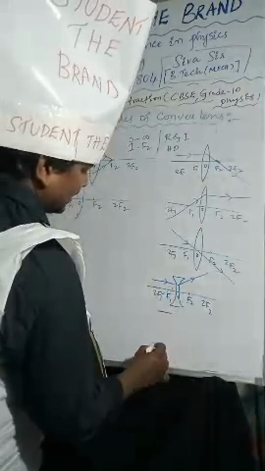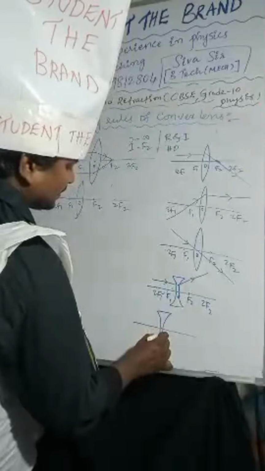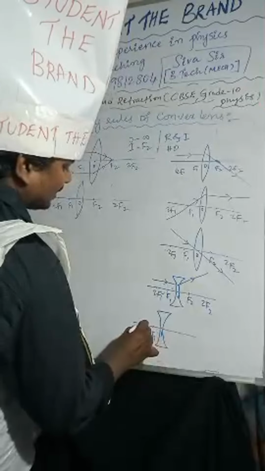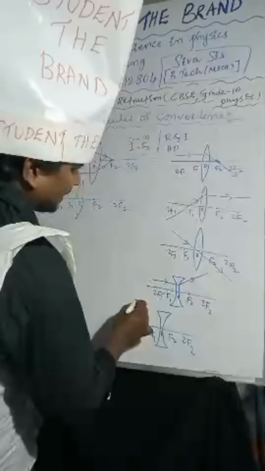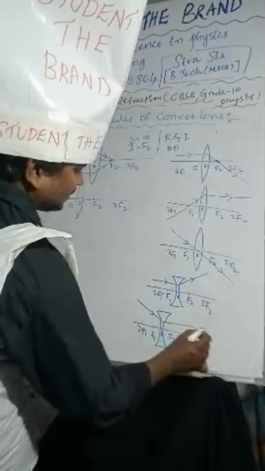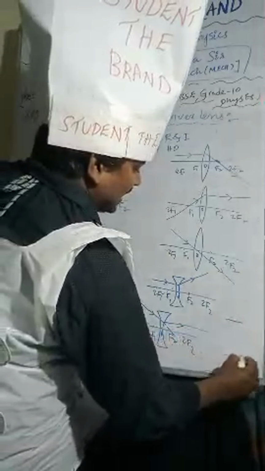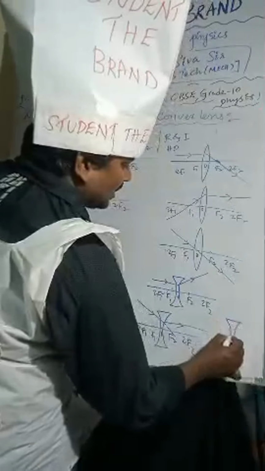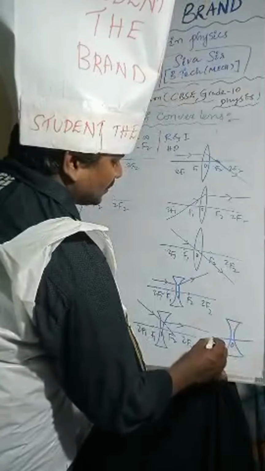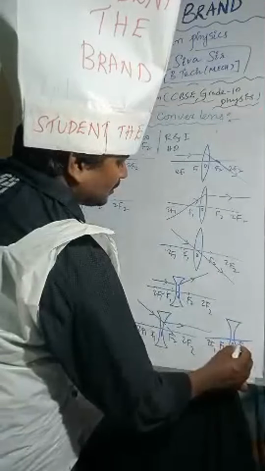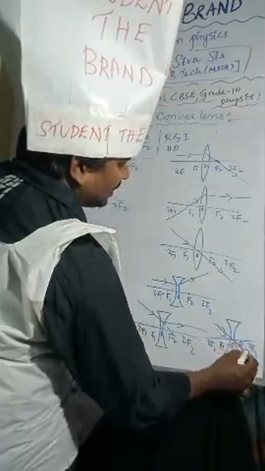The second ray I am considering here: if the light ray passes through focus, after refraction it becomes parallel to the principal axis. And the last ray rule for a concave lens: if the light ray passes through the optic center, no deviation takes place.